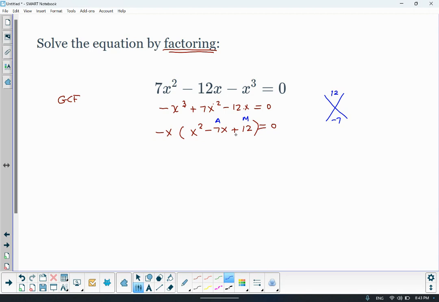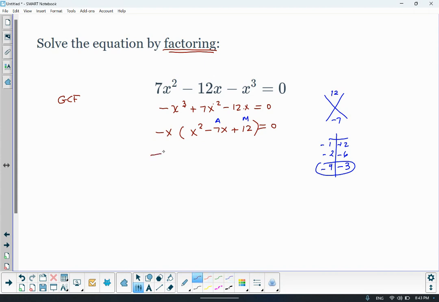That means both signs are the same, and they're going to match whatever the sign is here. So what are factors of 12? 1 and 12, 2 and 6, 4 and 3, and that's it. And we know that both have to be negative because we need a positive number, and that middle term is negative. So which one of these sums to negative 7? Negative 4 and negative 3.